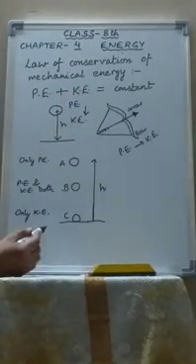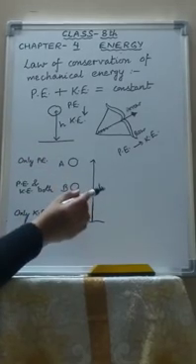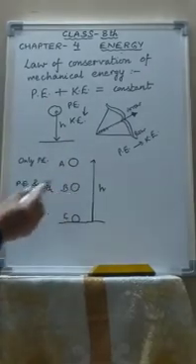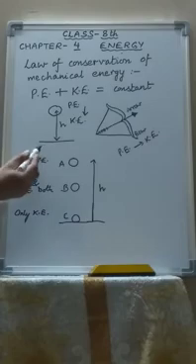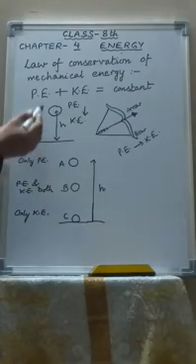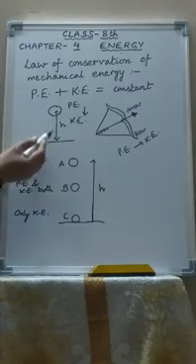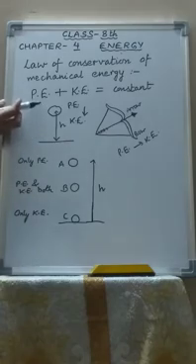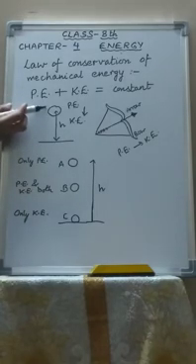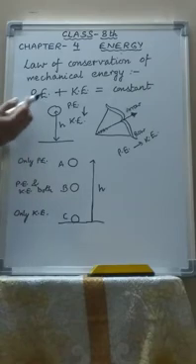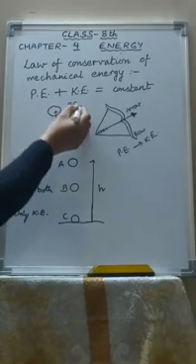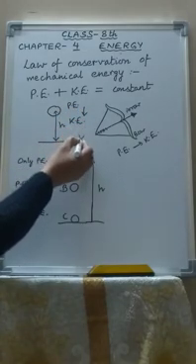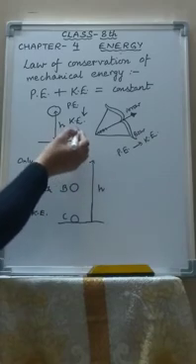The potential energy changes into kinetic energy when it is put to use. Only the kinetic energy is put to use. See, if we lift a stone up to a height h, it will gain potential energy. As the height is increasing above the ground, the stone will gain potential energy. At the maximum height, it will have maximum potential energy. But when it is dropped down, slowly the potential energy will change into kinetic energy. And when it reaches the ground, it will have maximum kinetic energy.